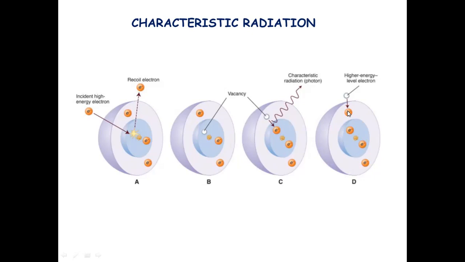When the outer orbital electron displaces the electron within the inner orbital, a photon is emitted. The energy of the photon is equivalent to the difference in the binding energy of the two orbitals. So the energies of the characteristic photons are discrete because they represent the difference in energy between orbitals, and they are characteristic of the target atoms.